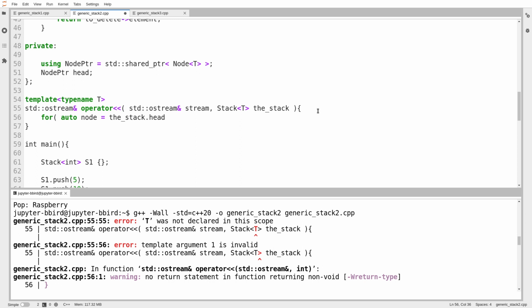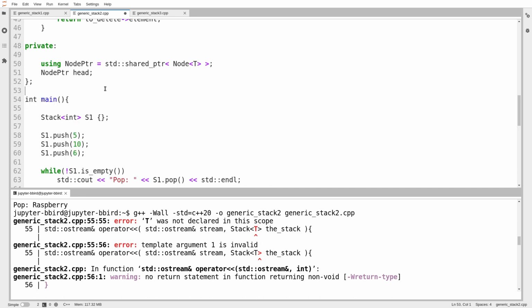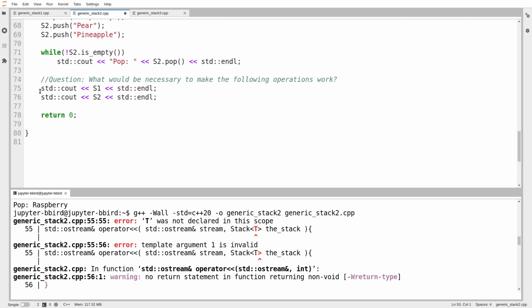Start at the head of the list. Wait a minute. The head of the list is private. And I don't want to make the head of the list public. I want to make sure that nobody in the outside world can see the head of my list, except maybe this operator. And we can see things are just piling up here. Not only do I have to have a template directive, I have to get into the class and use its private data. Okay, well, fortunately for us, we don't need to go through this agonizing exercise in this course.